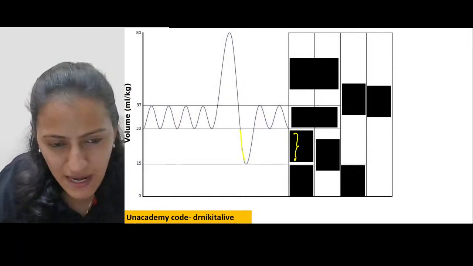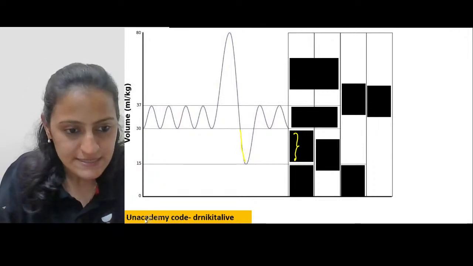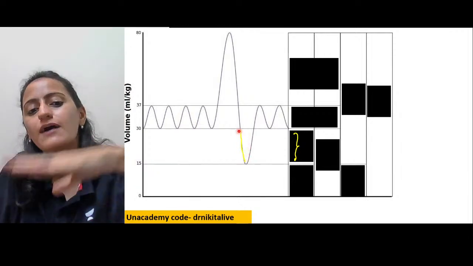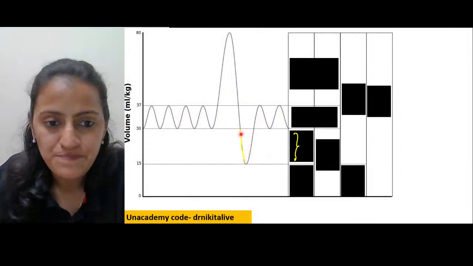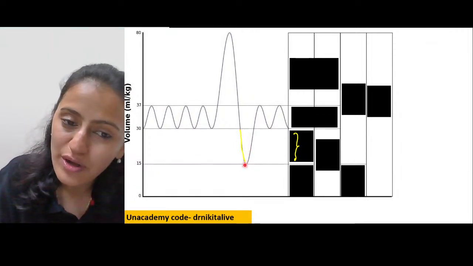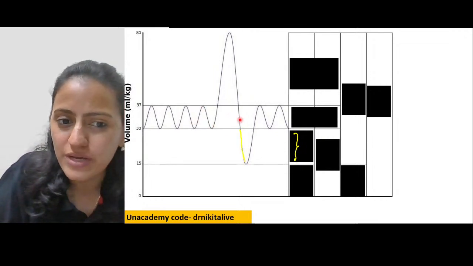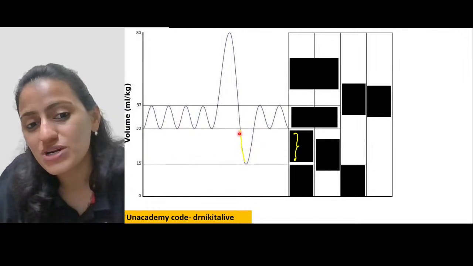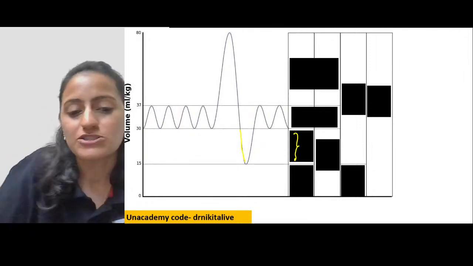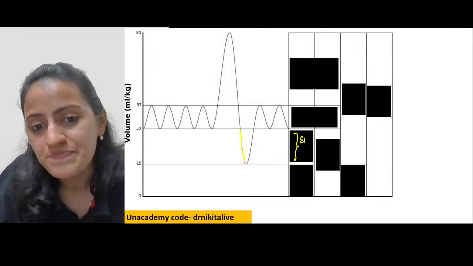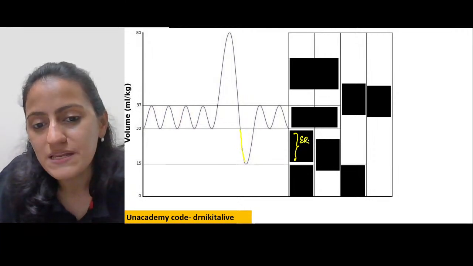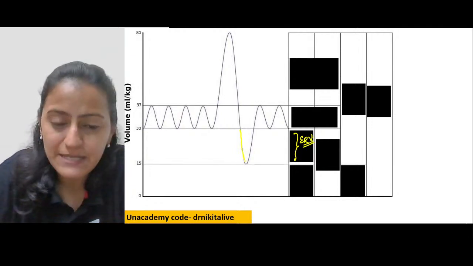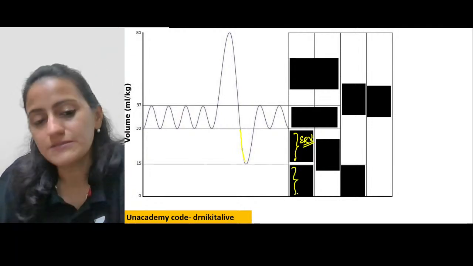Basically, it is this part that we are seeing here. So this is the amount of air that is going out. Downward is the one which is going out. Normally, it is not going out in the tidal volume, in the quiet breathing. But I have this extra reserve that I can send out. So that is the reserve for expiration. So this is the expiratory reserve volume, right? What is this volume here?